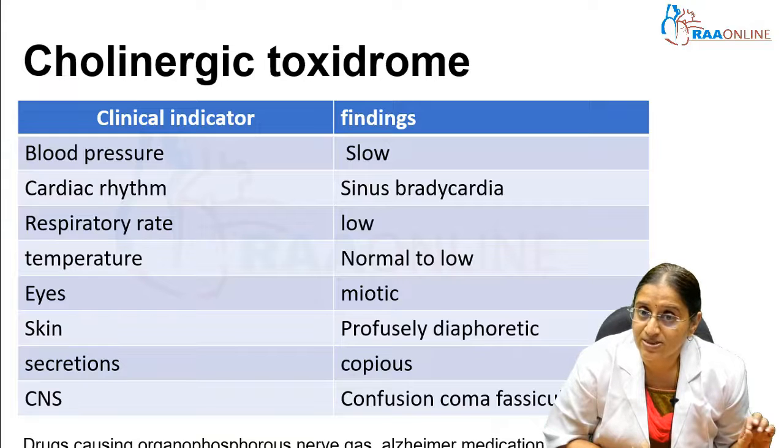So there will be constricted pupils and increased secretions. In the skin there will be lots of sweating, diaphoresis, and an increase in oral secretions. There will be diarrhea, and they will also have neurological manifestations like coma, fasciculation and confusion.